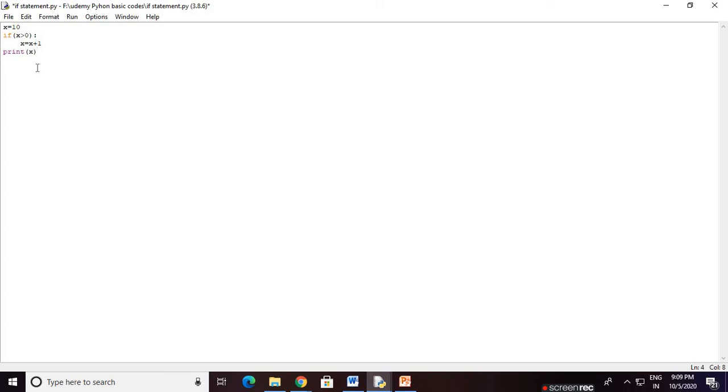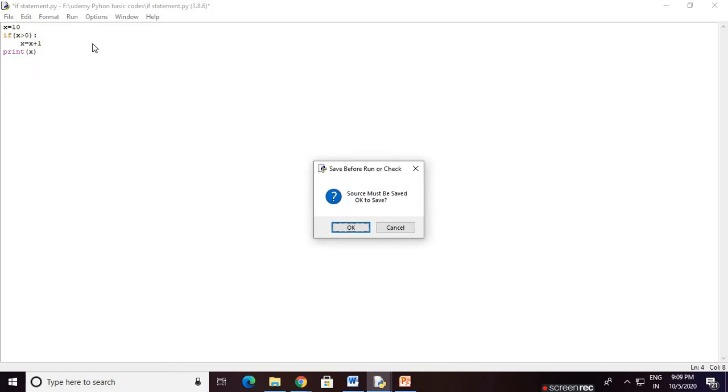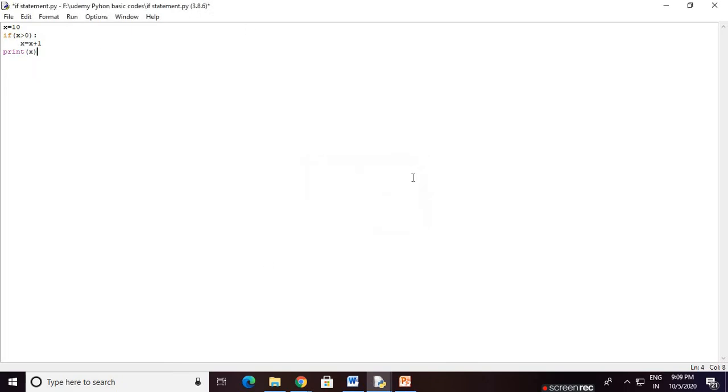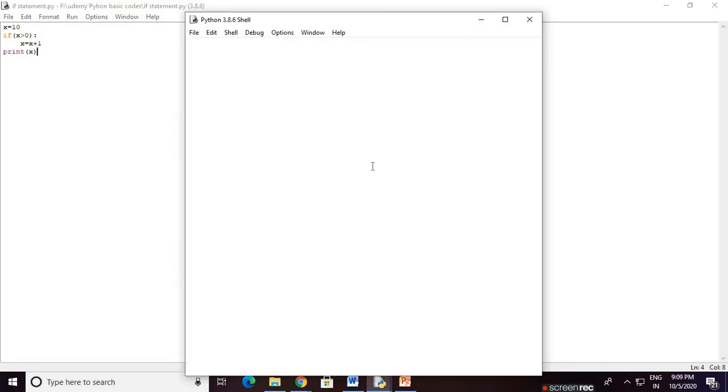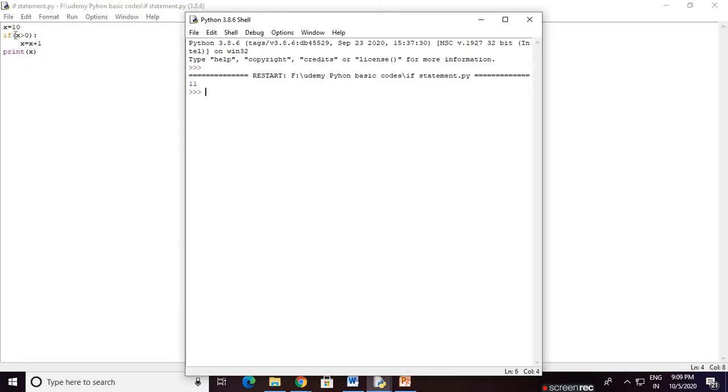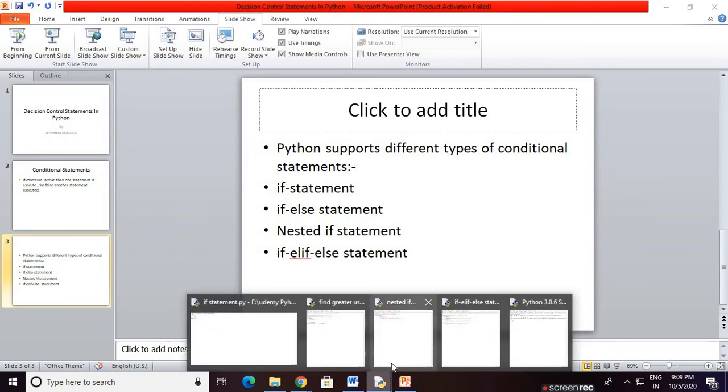So we run our code. We must save it first, so press Control S, then press F5. Check what the value of x is. Is 10 greater than 0? Yes, so go to the if block: x equals x plus 1, that means 10 plus 1, 11. x is assigned 11. Print x, and the value 11 is printed. This is the example of the if statement. Now go to the if else.